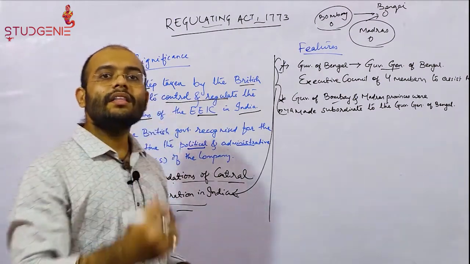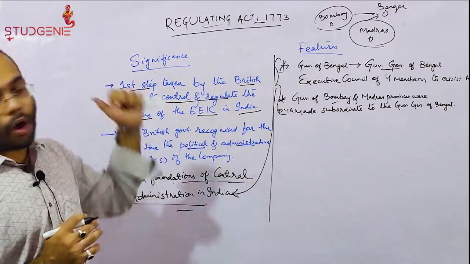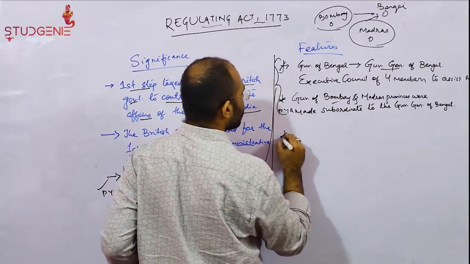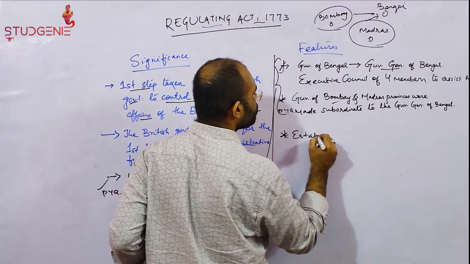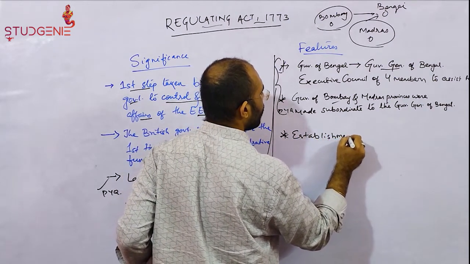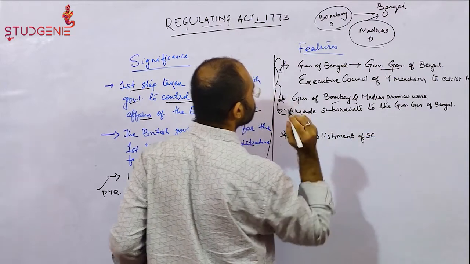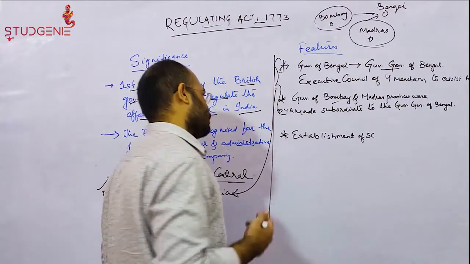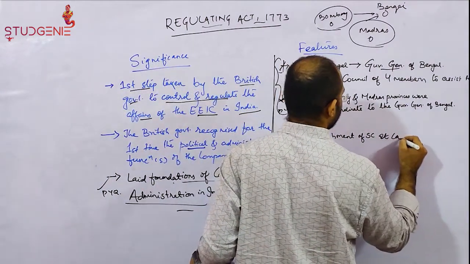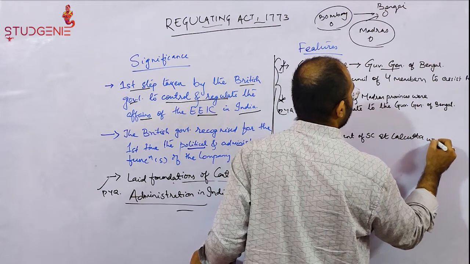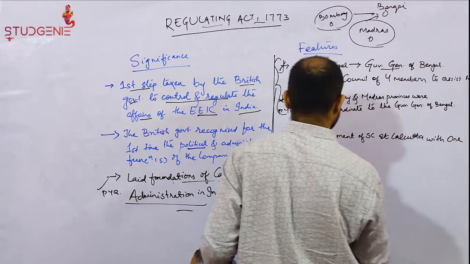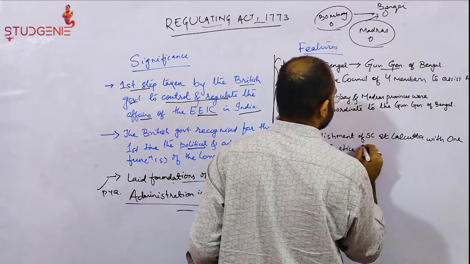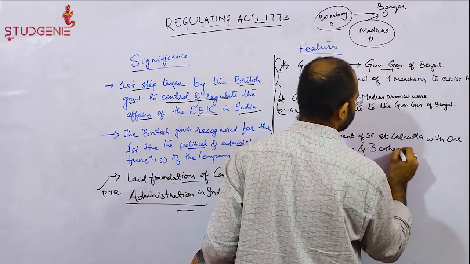Now, what are the other provisional features of this Regulating Act? It provided for the establishment of a Supreme Court. As you all know, the Supreme Court under the British was established in 1774 at Calcutta with one Chief Justice and 3 other judges.